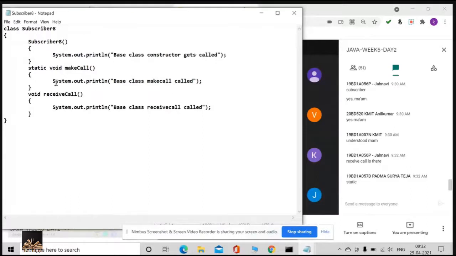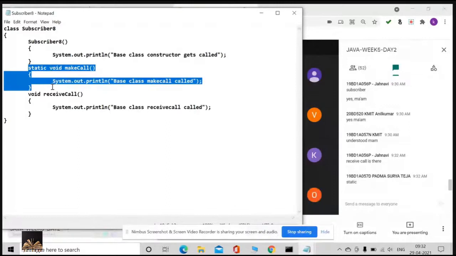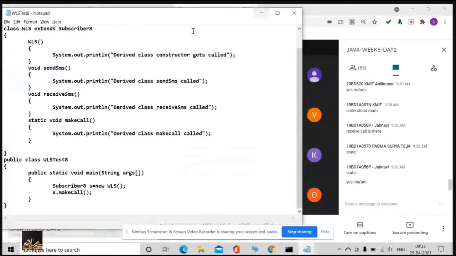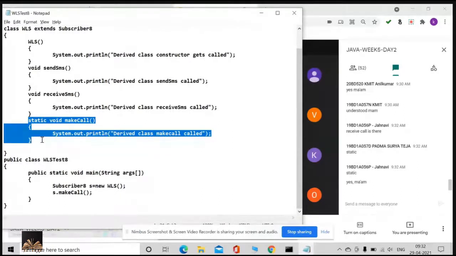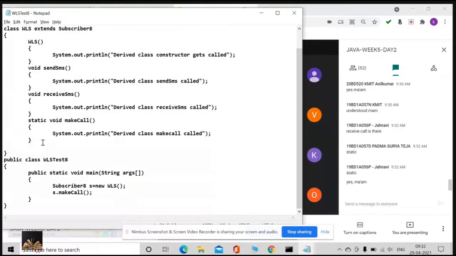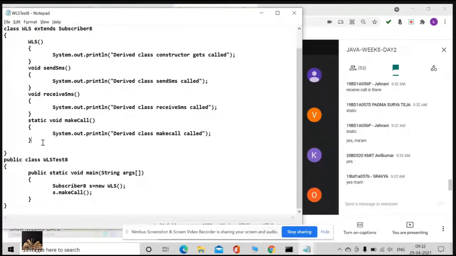But the point is that here make call is static. That you need to understand. In the parent class, make call is static. Now just have a look at make call in the derived class. Of course, it is also static. Is that okay? When I am overriding a static method with a static method, is that valid? Yes. But there is a twist. As usual, there is a twist.